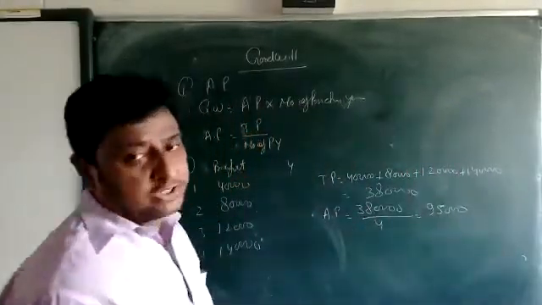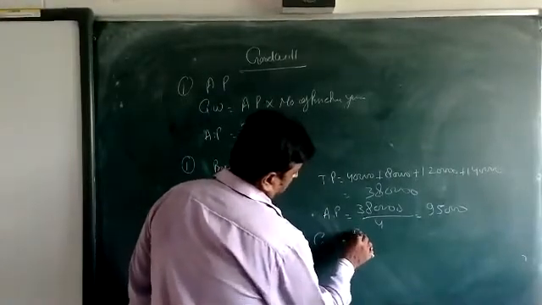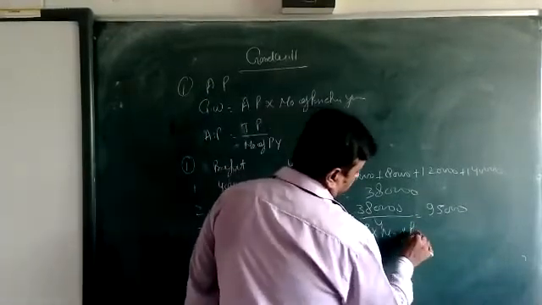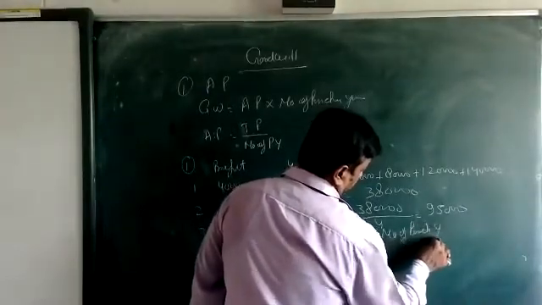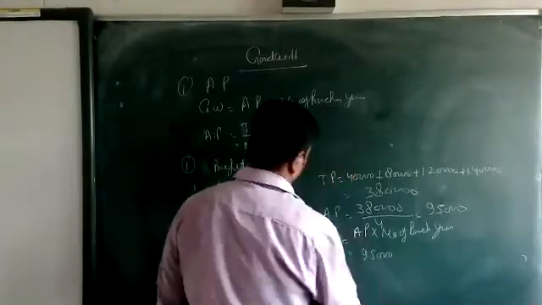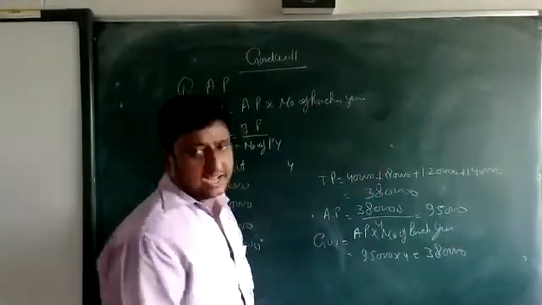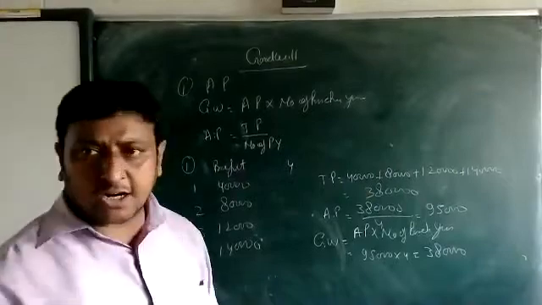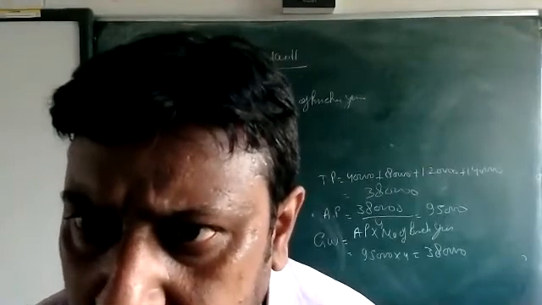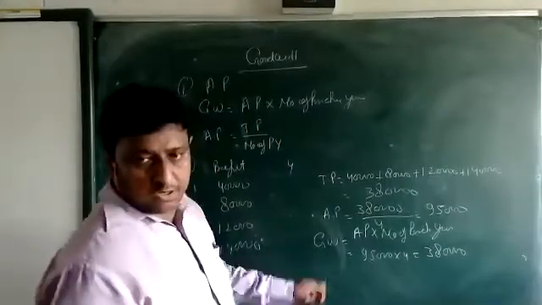95,000 is the average profit. Now goodwill is equal to average profit into number of purchase years, which is 95 into 4, 3,80,000. Clear? How to calculate the goodwill, is it clear or not?